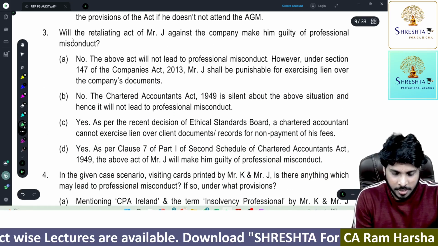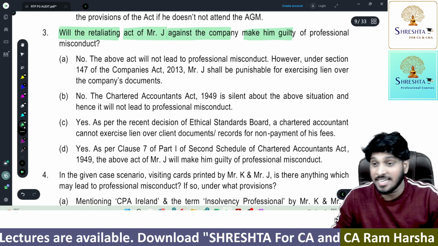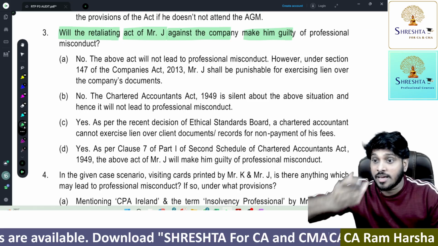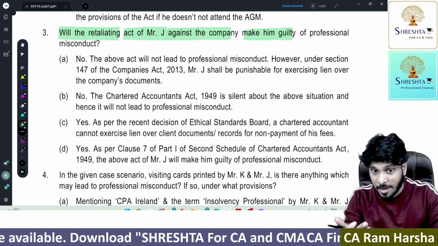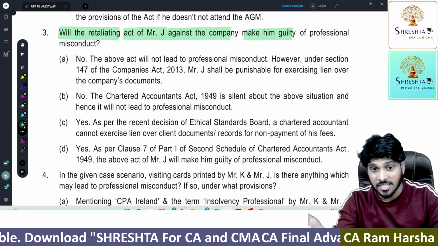Will the retaining act of Mr. J against the company make him guilty? Retaining act means what? As a consequence of non-payment of fee, what did he do? He exercised lien on the working papers, which is, exercised lien on the client documents, client records.